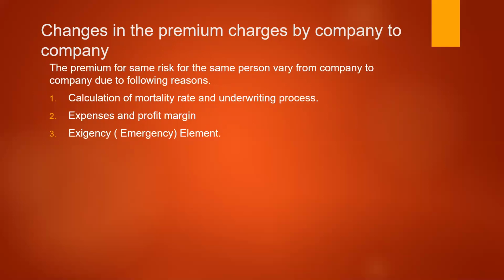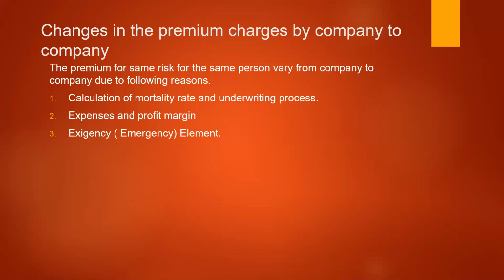Whereas international life insurance corporations, or certain corporate life insurance companies like ICICI, may charge a little higher premium, basically because their expectation of profit margin is more and the expenditure involved is also more.